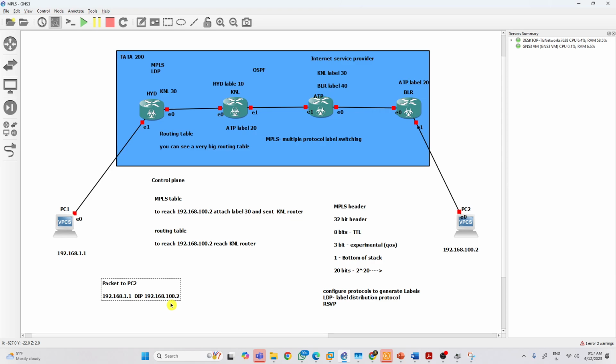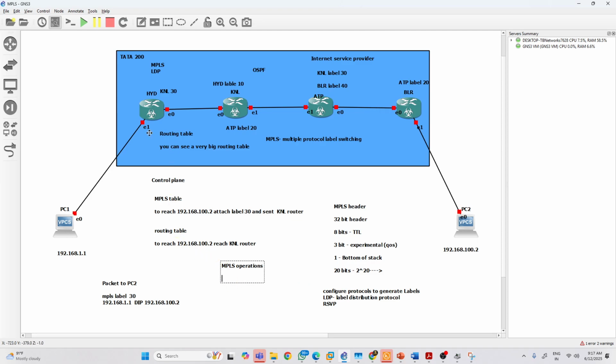So what will happen? Before the IP header, it will attach a label, an MPLS label. What will it attach? It should go to KNL, right? If you want to go to KNL, what label is attached? Label 30. Okay, it will attach the label 30. This attaching process we call a push operation. We have MPLS operations.